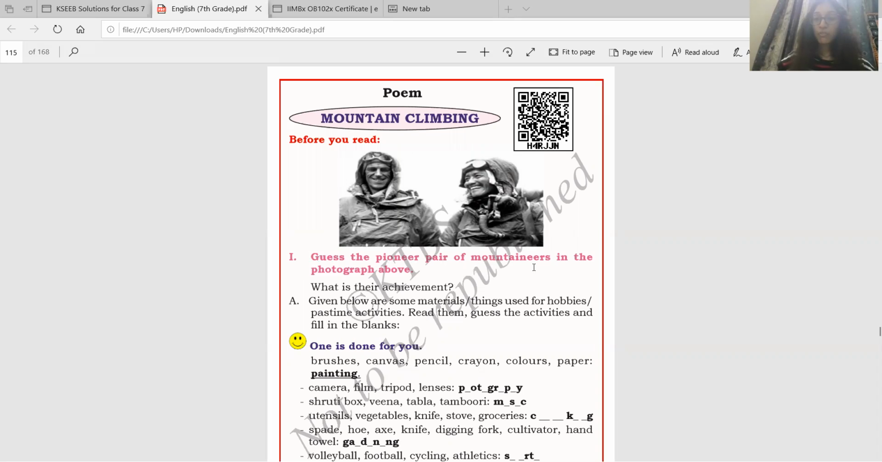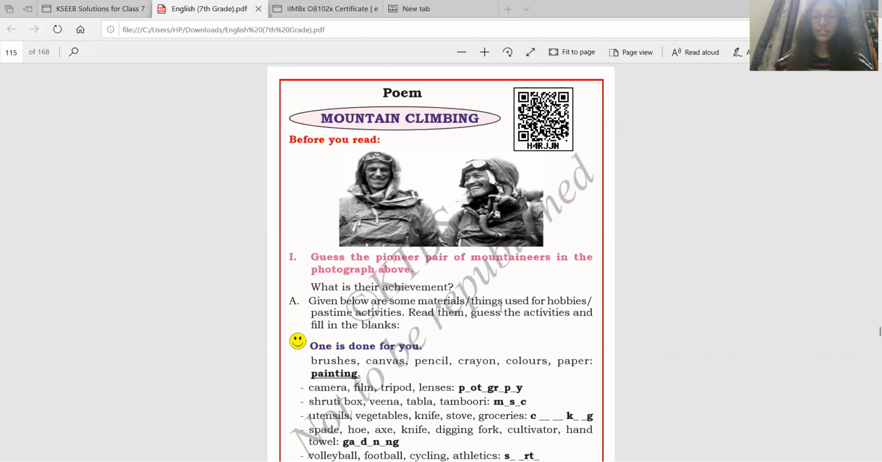Guess the pioneer pair of mountaineers in the photograph above. Do you know who they are? They are the first people to climb Mount Everest. This man is called Edward Hillary. This man is called Tenzing Norgay. These two together have climbed Mount Everest for the first time. Mount Everest is a very tall mountain. So what is their achievement? As I have told, they're the first people to climb Mount Everest.